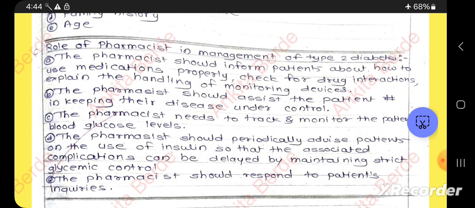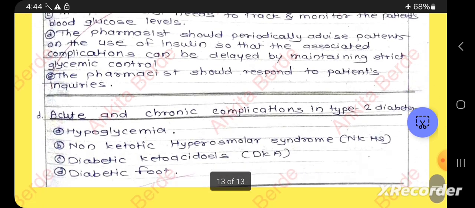The pharmacist should track and monitor the patient's blood glucose levels, and periodically advise patients on the use of insulin so that the associated complications can be delayed by maintaining strict glycemic control, and the pharmacist should respond to patient inquiries. So this is the role of the pharmacist in management of type 2 diabetes.